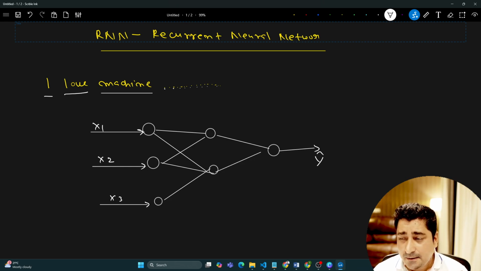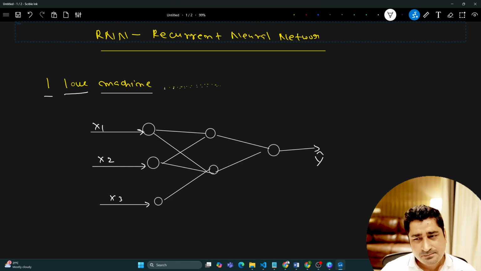But whenever I'm trying to get an output, there is no dependency on the previous input. Let's suppose I have passed values x1, x2, x3. I will be able to get y. That's cool. That's completely fine. But next time, whenever I pass a new value of x1, x2, x3, for example, "I love machine", this is something which I'm trying to pass over here.